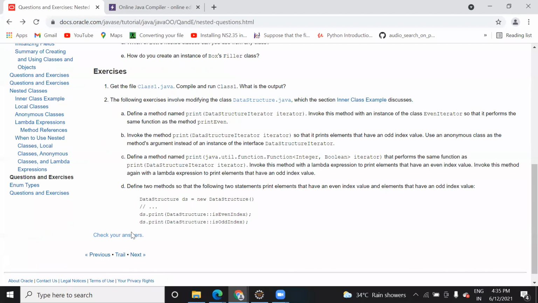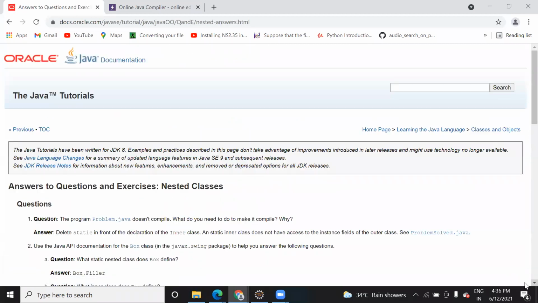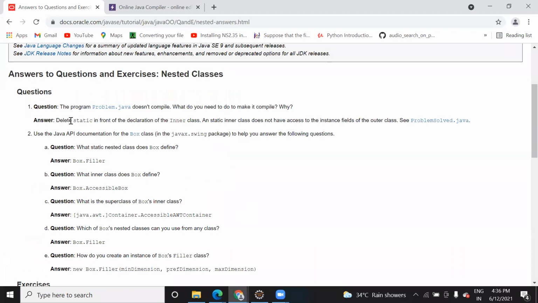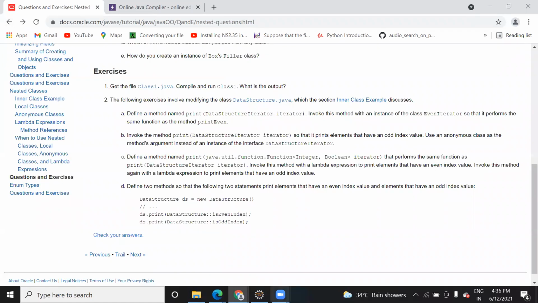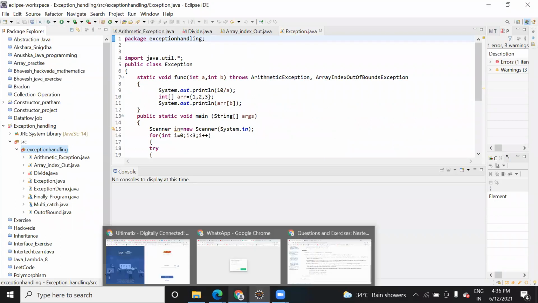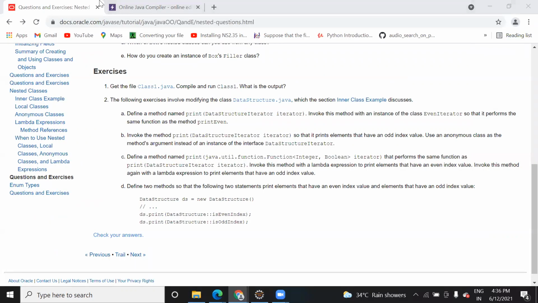But if we write string s inside that static class, in that case it will be accessible. Here you can see: delete static in front of the declaration of the inner class. A static inner class does not have access to the instance field of an outer class. Instance means what? Your variable, or whatever you create a copy of the variable. So the instance variable is outside of the inner class, in the outer class, so we don't have access to that. Now if you make a change to that, suppose where I have, I think I deleted that. Okay, it is open.